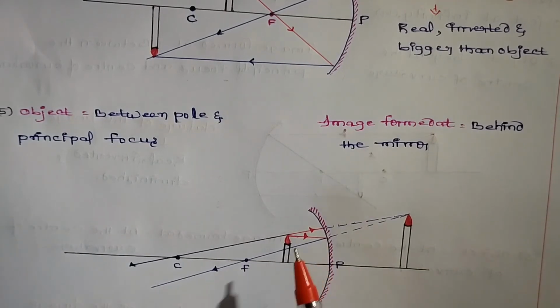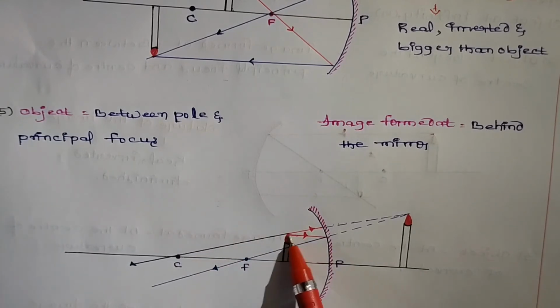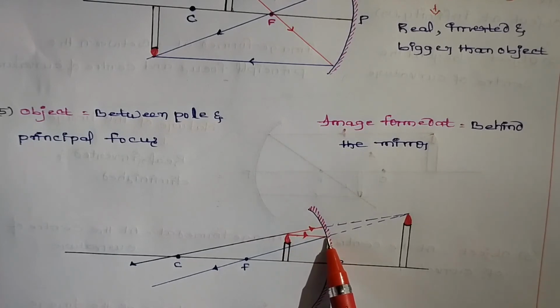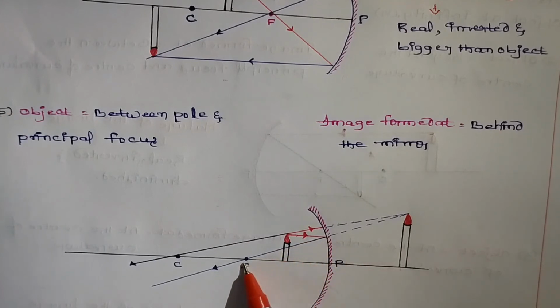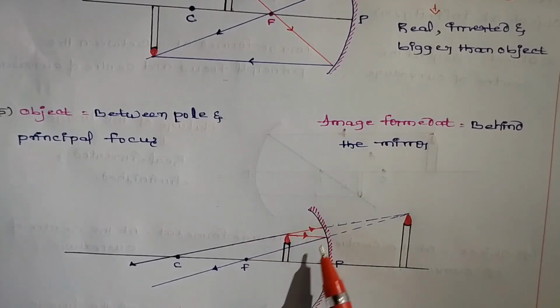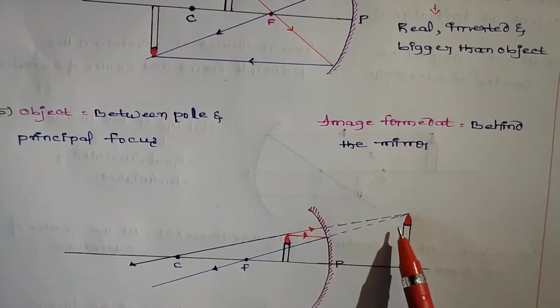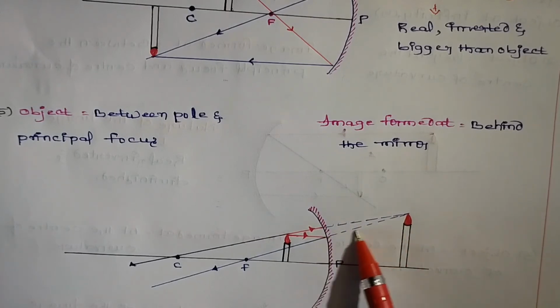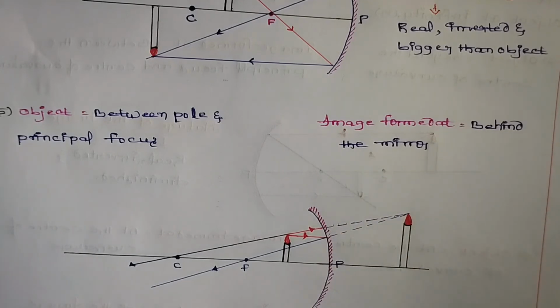Here the ray is the incident ray. Here the incident ray is incident, and it is reflected and passes through the focus. Here we are extending these rays to the point of intersection, where these two rays intersect each other. At that place the image will form.